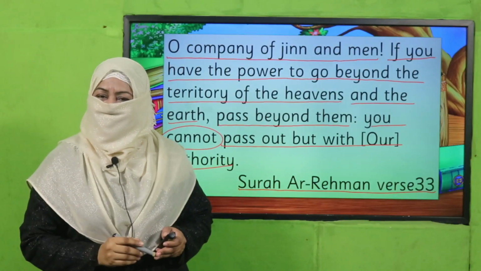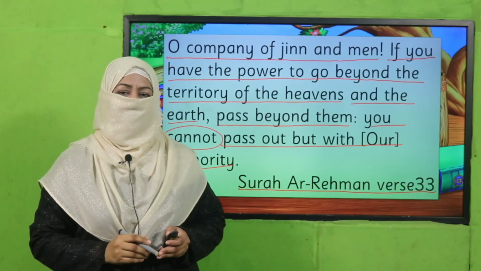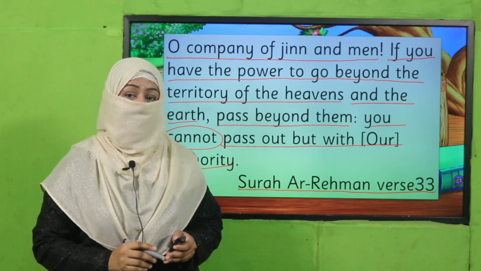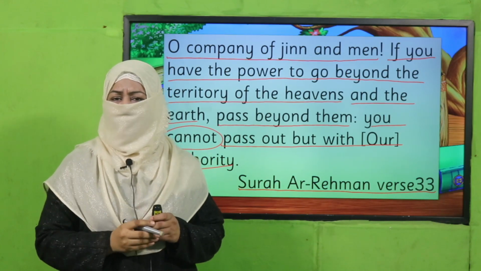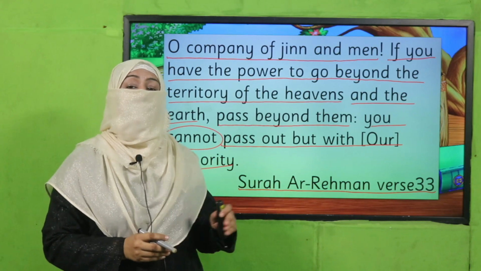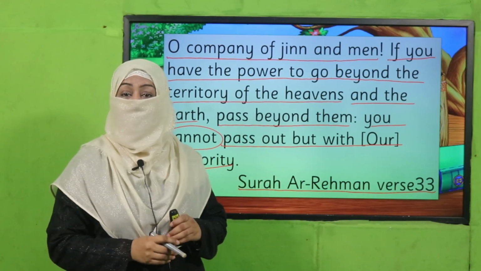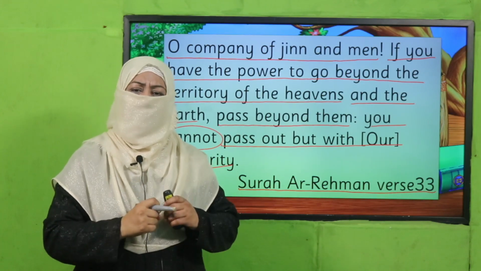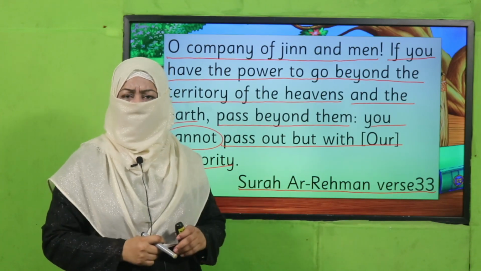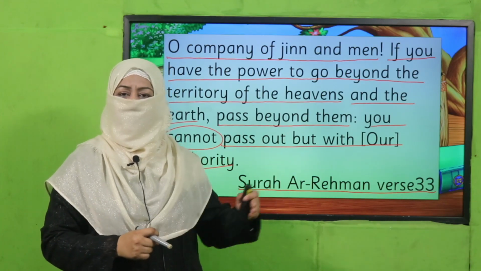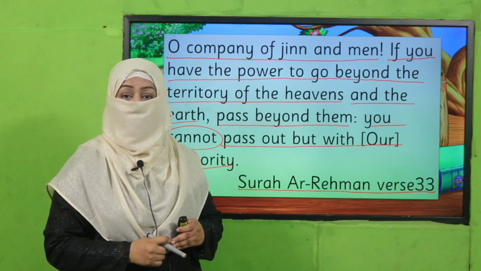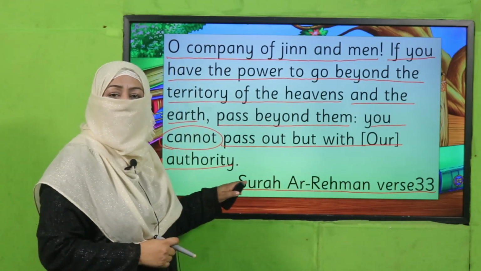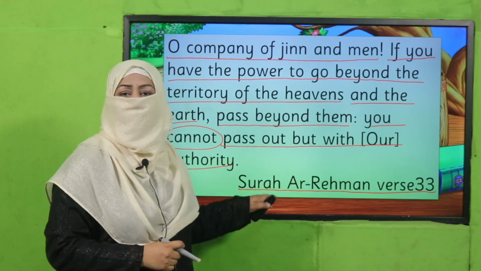Yes, my dear children, what is this beautiful verse telling us? This beautiful verse is telling us the ultimate power of Allah subhanahu wa ta'ala. And this is an open challenge for human beings and jinns as well. Allah is saying, if you think you are very powerful, go beyond the territory, go outside the earth. You cannot do it until Allah allows it, until Allah gives you the power.